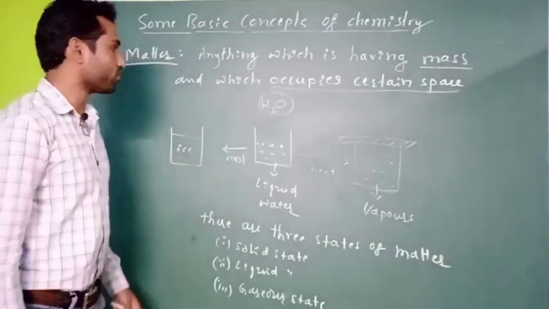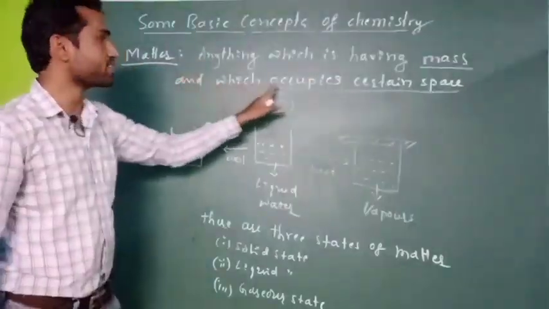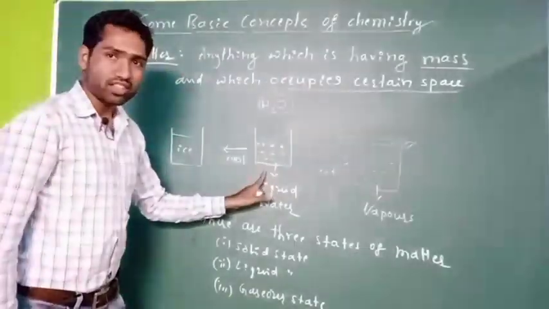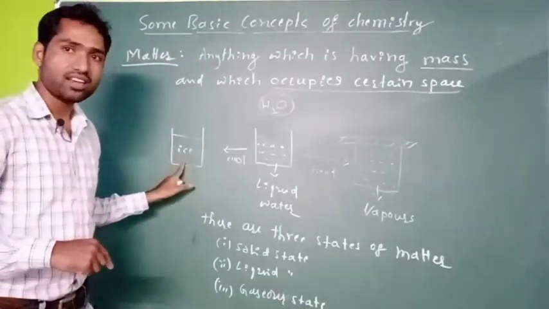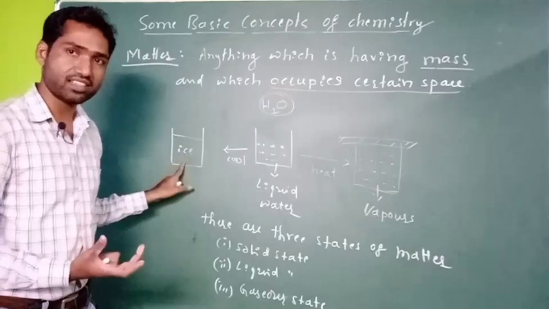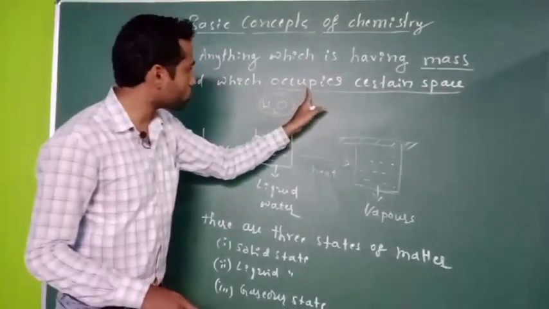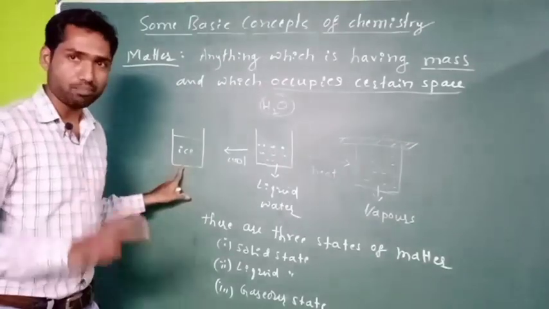Right. So here what we have discussed is matter. Matter is anything which is having mass and which occupies certain space. By taking an example of water, liquid water is a matter because it is having a mass, because it is having a weight, and it occupies the available space in the jar. What about ice? Ice is also having certain mass, it weighs. We can find the weight of the ice cube, and it also occupies a certain space. Therefore ice is also a matter.